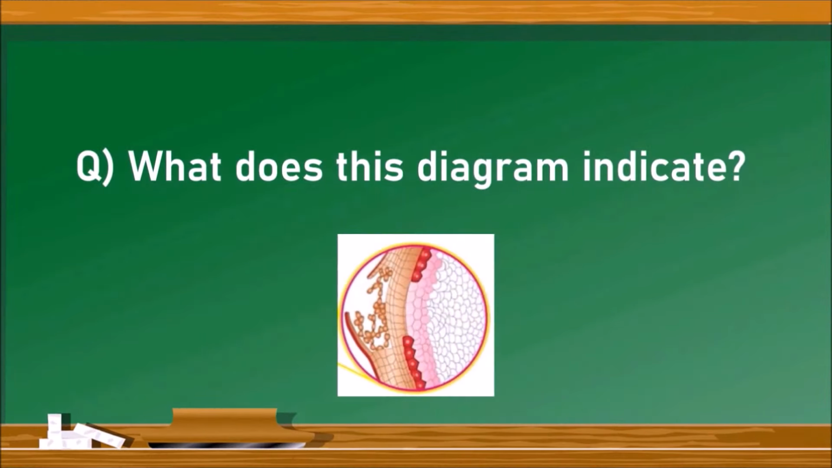The next question, what does this diagram indicate? This is the diagram called lenticels, which is present in the stem, fruits of different plants, helps for the gaseous exchange where there are no stomata.